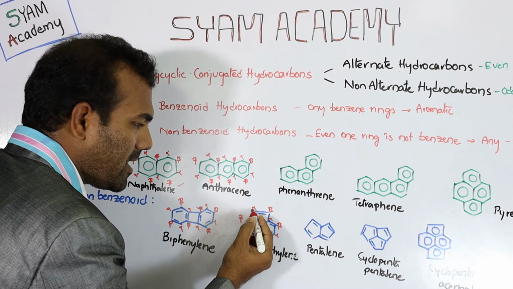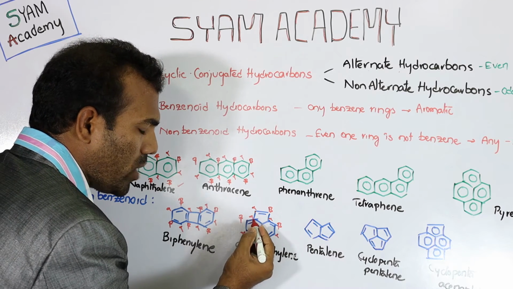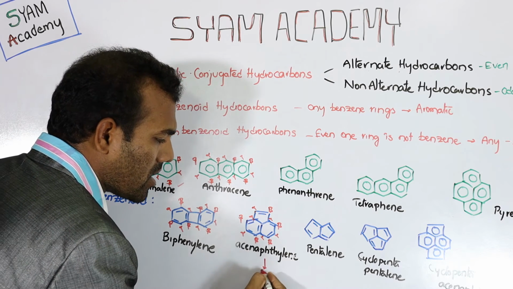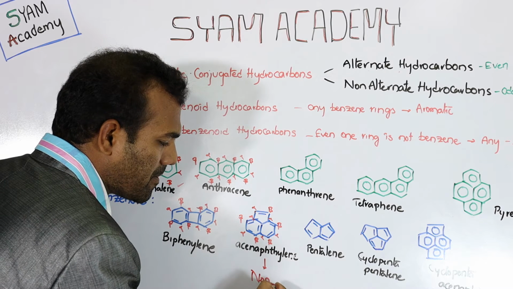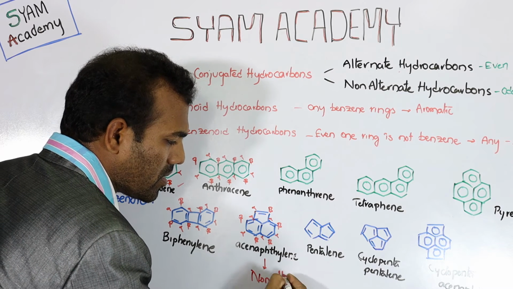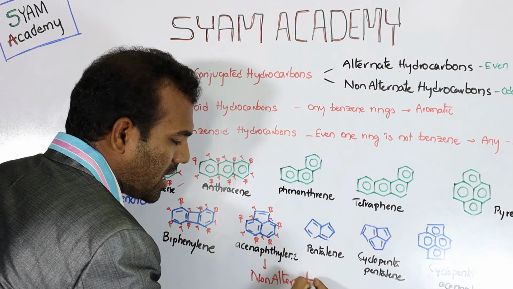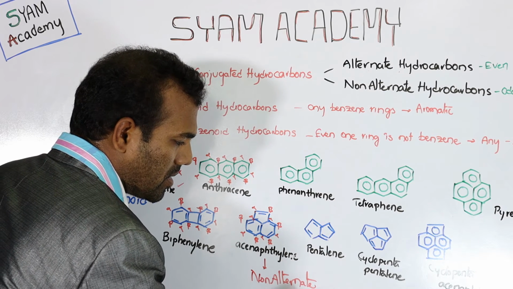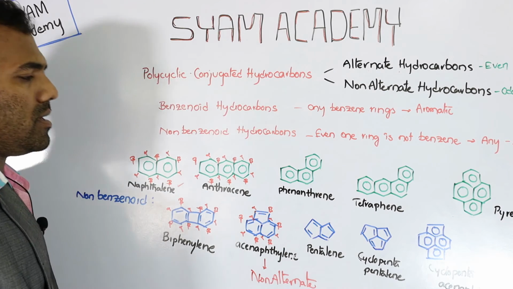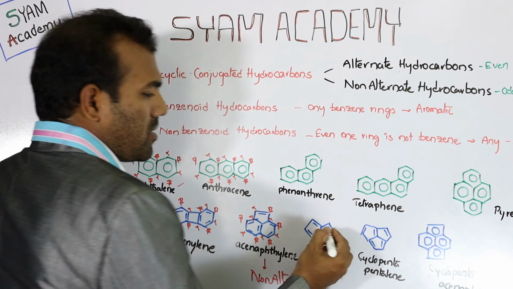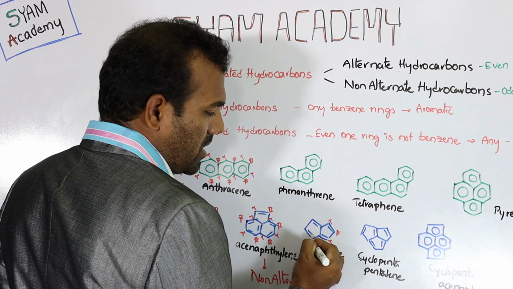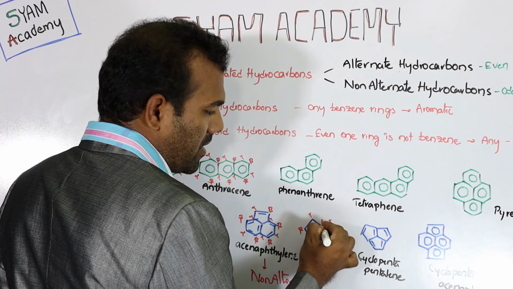Okay friends, see here. These two adjacent centers have the same labeling, so it is a non-alternate hydrocarbon. Next, take this example. Give labeling alpha, beta, alpha, beta, alpha, beta, alpha, beta.